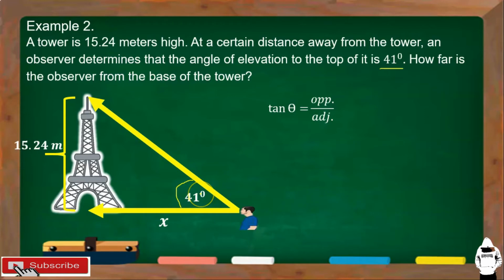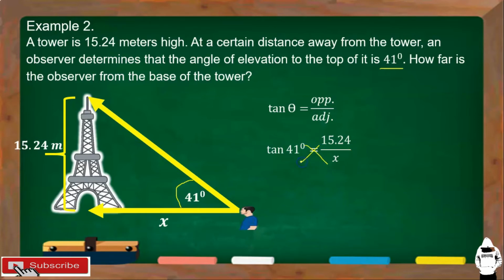Okay? Ang gagamitin nating trigonometric ratio ay yung tangent. Okay? Kasi given yung opposite, tapos ang hanapin natin dito ay yung adjacent. Okay? So, this is tangent 41 degrees is equal to yung opposite natin, which is 15.24 divided by x.